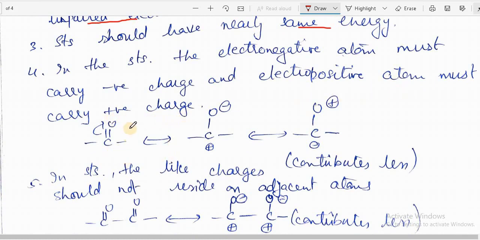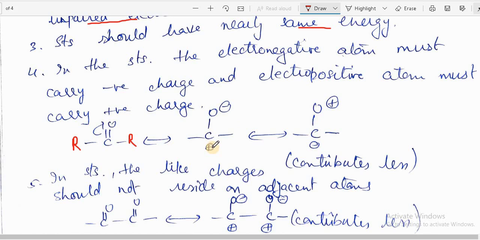Suppose we take a general compound with a C double bond O, that is, a ketone. Here an R group is present, and here also some alkyl group. When electrons move towards oxygen, it will have negative charge and this carbon will have positive charge.